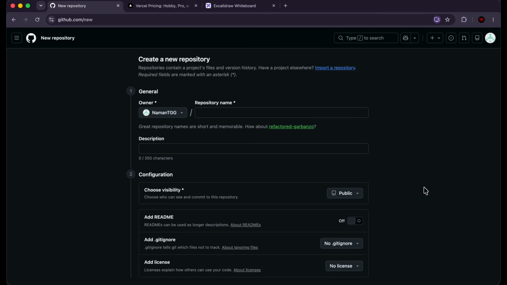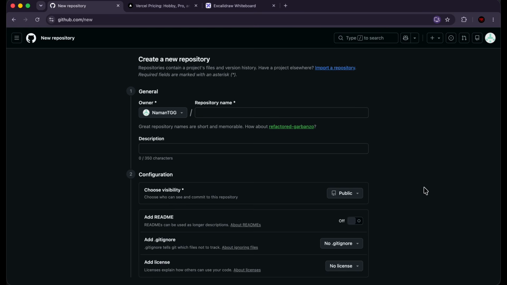Now let's talk about what GitHub is. GitHub is a platform owned by Microsoft that allows millions of developers around the world to save and share their code. So the code that Cursor Grok 4.5 has written for us, we need to save that somewhere, and GitHub is the place to do it. So you can use GitHub indefinitely for free. You don't have to worry about anything like that.